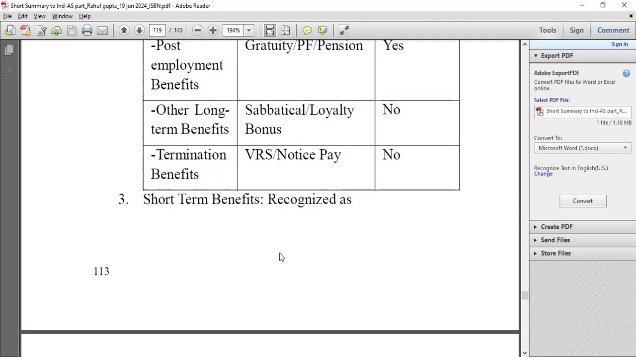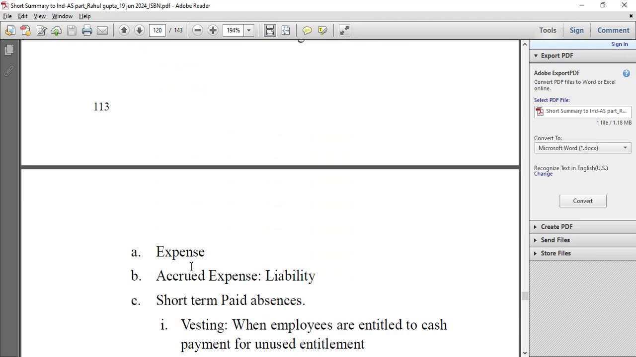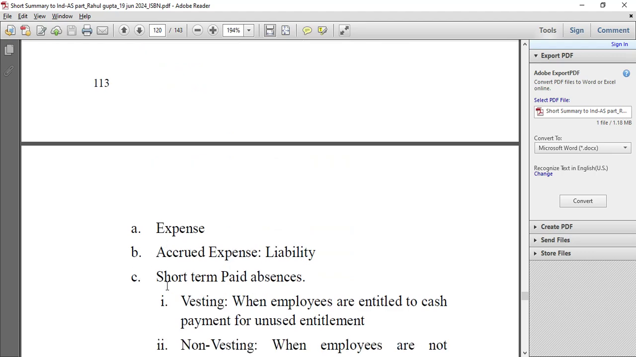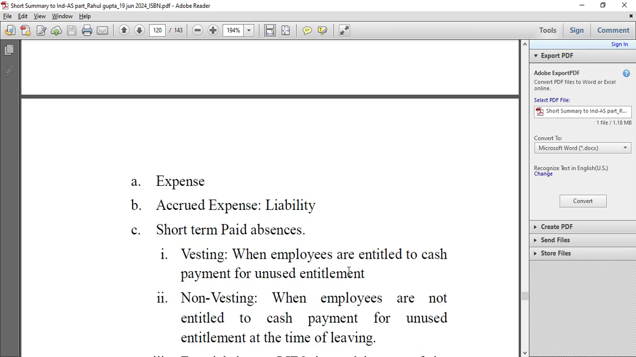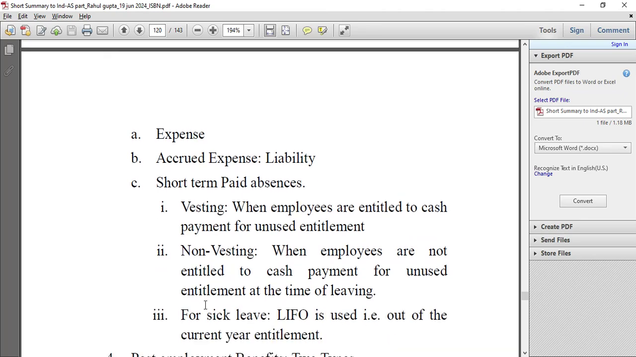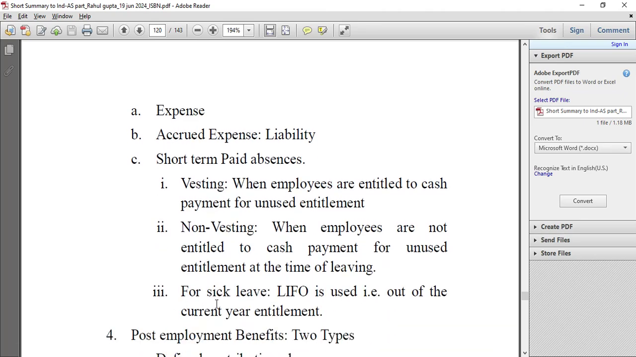Short-term benefits are recognized as an expense, or as an accrued expense, liability. Short-term paid absences would be vesting when the employees are entitled to cash payment for unused entitlement, and non-vesting when the employees are not entitled to cash payment for unused entitlement at the time of leaving. For sick leave, LIFO is used out of the current year entitlement.